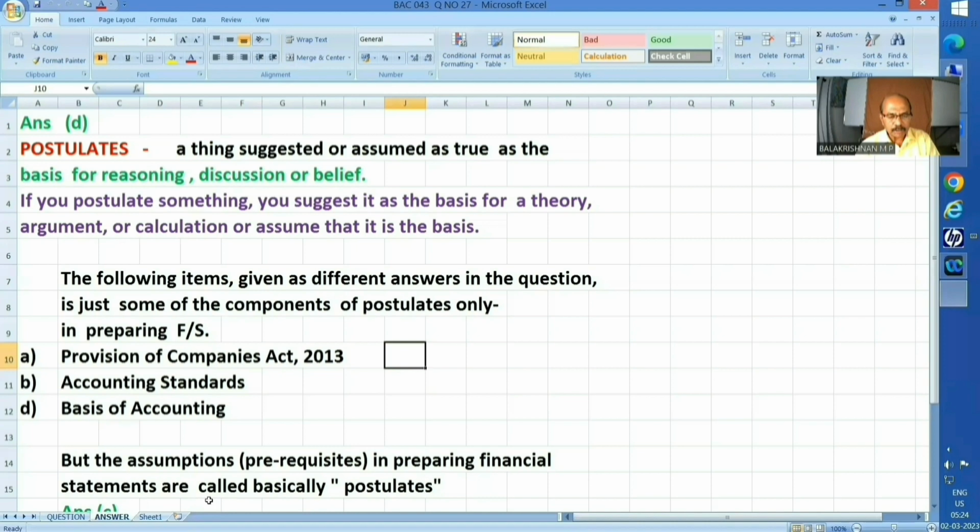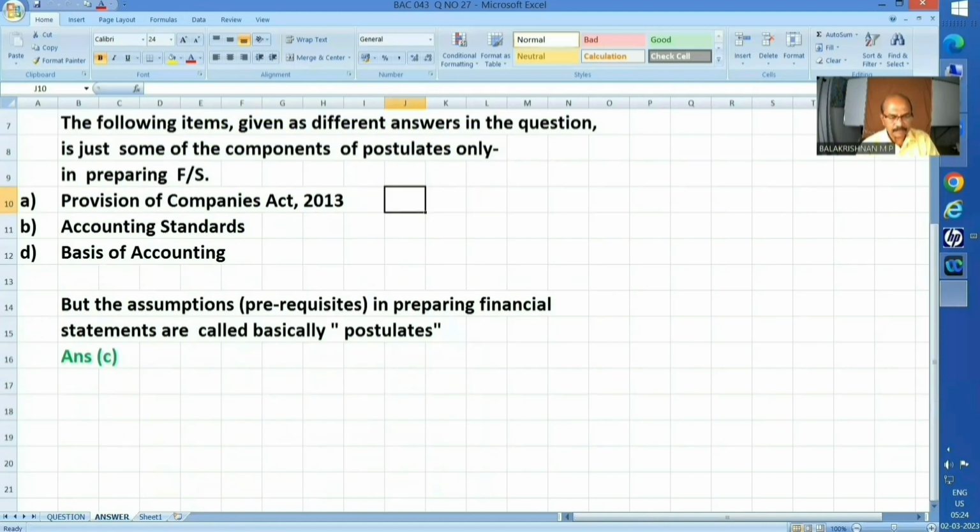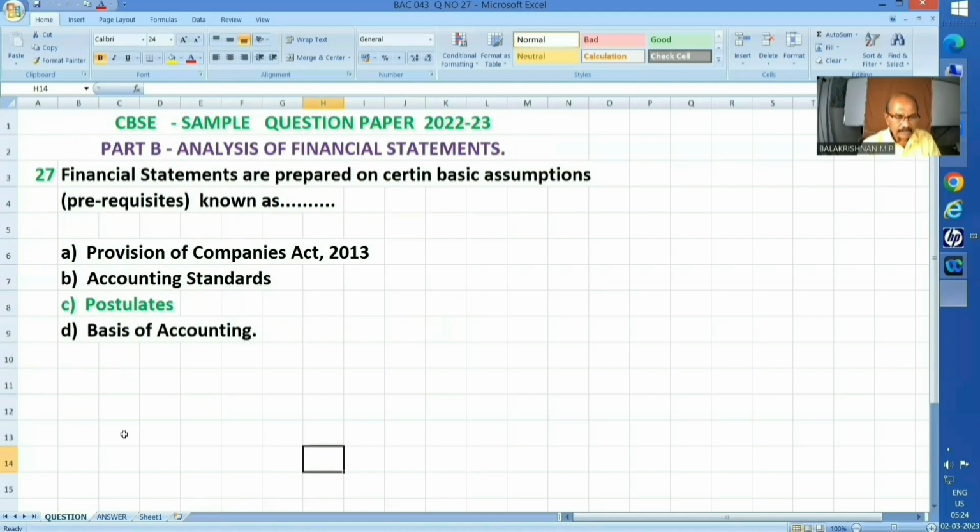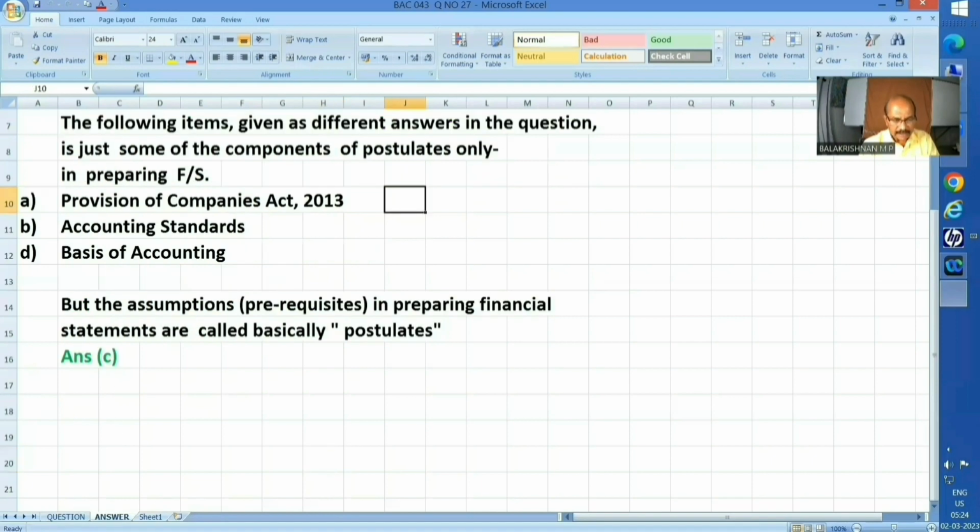A, provision of Companies Act 2013. B, accounting standards. D, basis of accounting. But the assumptions or prerequisites in preparing financial statements are called basically postulates. That has been indicated against item C. So answer is C. Okay. Now next one.